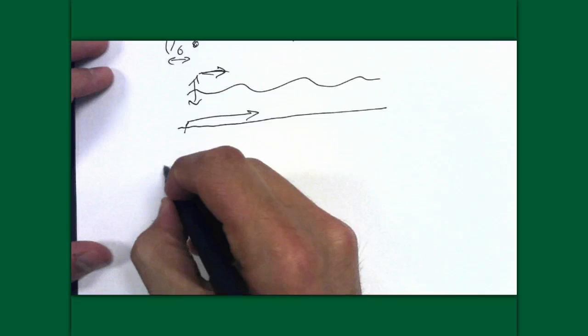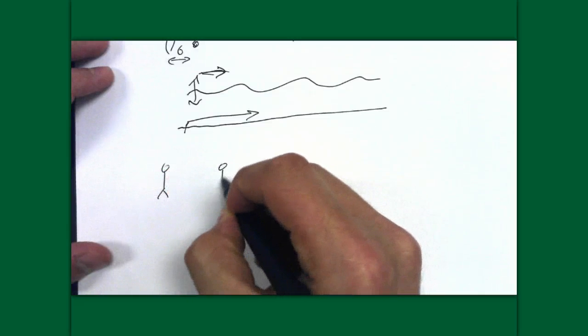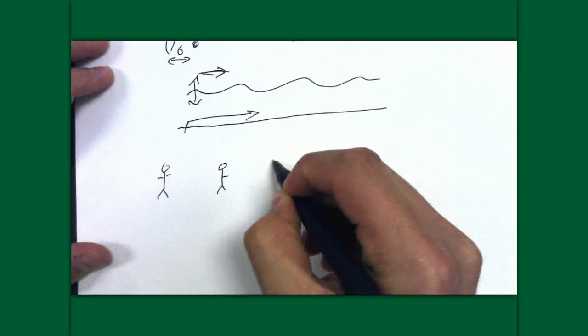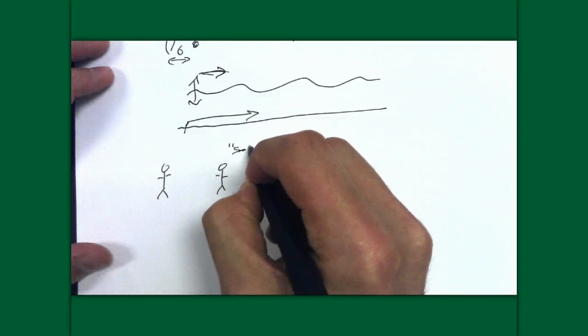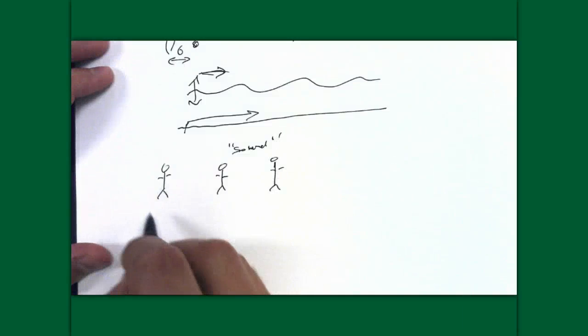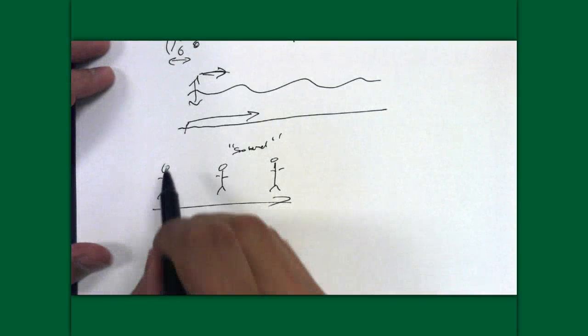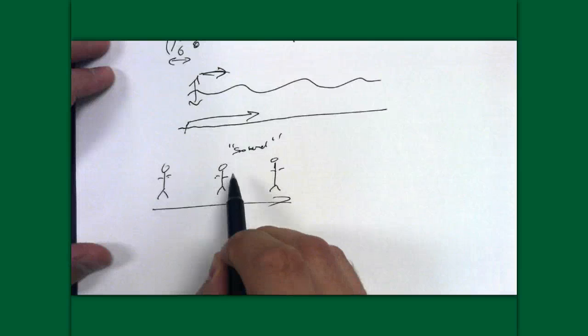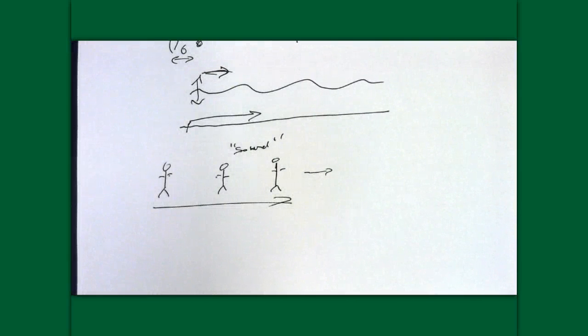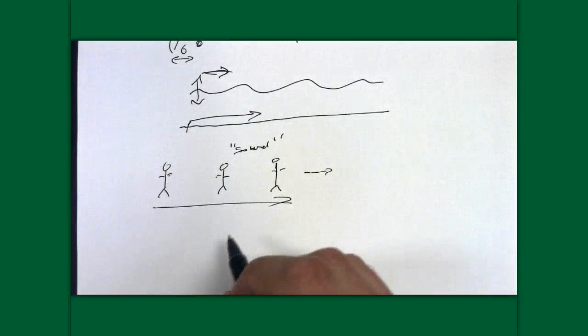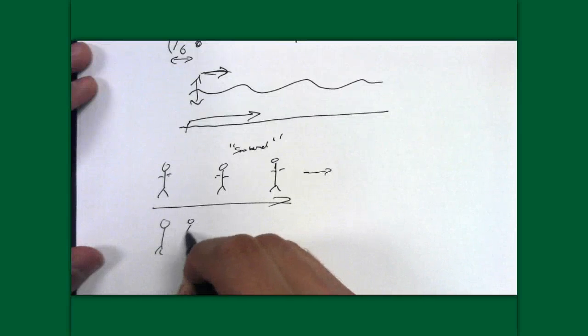Let's imagine that we all go outside in the hall and stand out there, and we're going to try to transmit a quote-unquote sound wave from one end of the hall to the other. The way we're going to do that is this person is going to touch this person, and this person will touch this person, and it goes on, etc. The question is, does that touch transmit faster with less people or with more people?